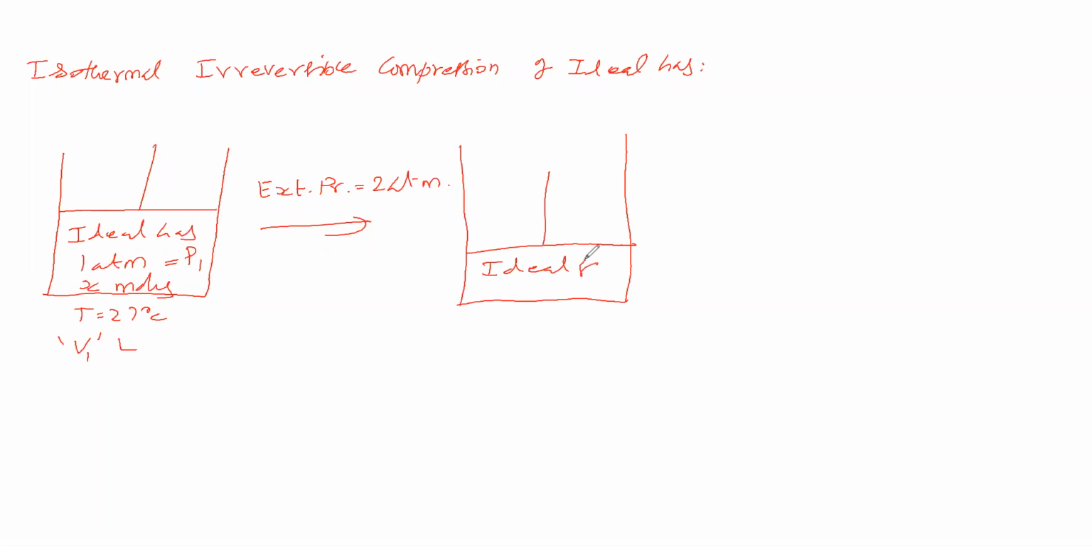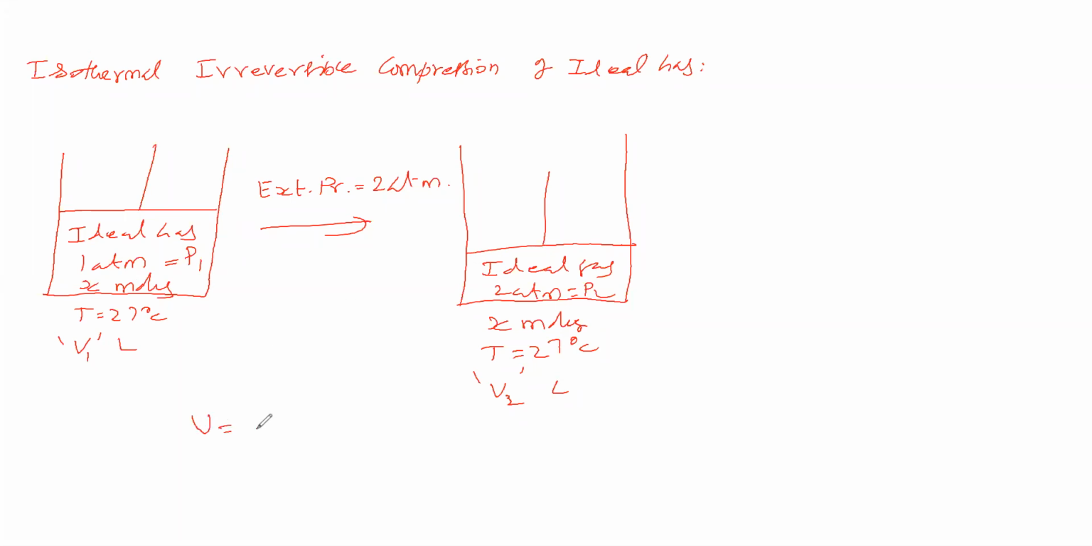Here the pressure becomes 2 atmosphere. This is the final pressure. Number of moles has no change because it is closed. Temperature is constant because it is an isothermal process. Volume is reduced. This volume is smaller than the initial volume, and this pressure is greater than the initial pressure. Now what is the work done?